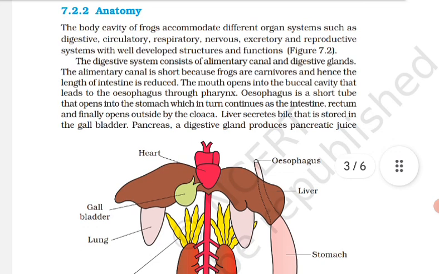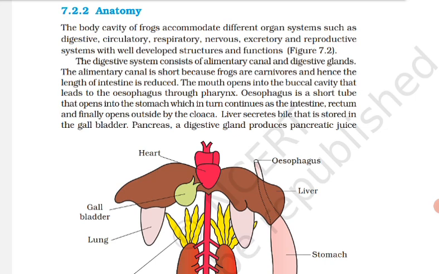The lungs are a pair of elongated pink-colored sac-like structures present in the upper part of the trunk region, the thorax. Air enters through the nostrils into the buccal cavity and then to the lungs.